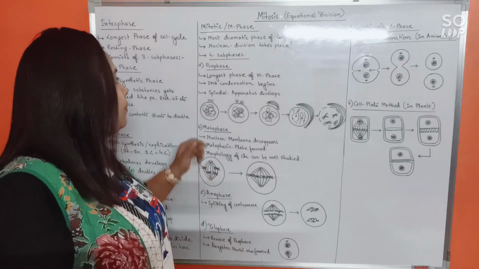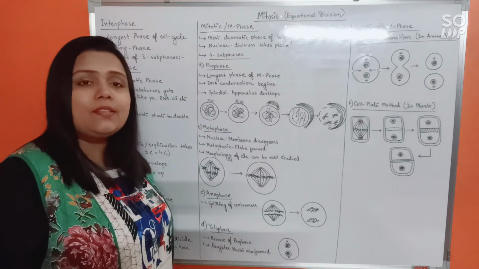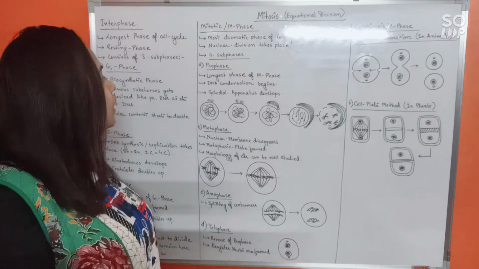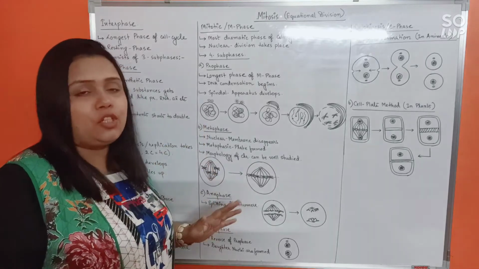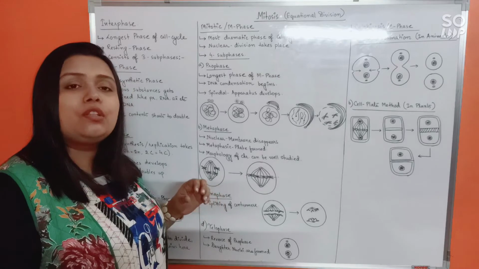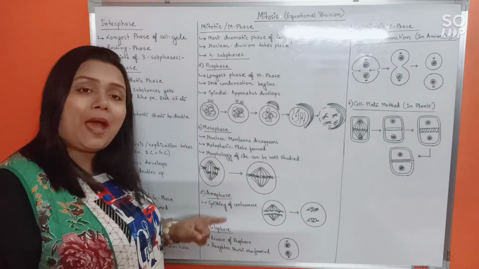Now, the first one is called prophase. Prophase is the longest among the 4 subphases. It is mostly marked by 2 things. One is the DNA, which is loosely packed and seen in the cell in the form of chromatin.